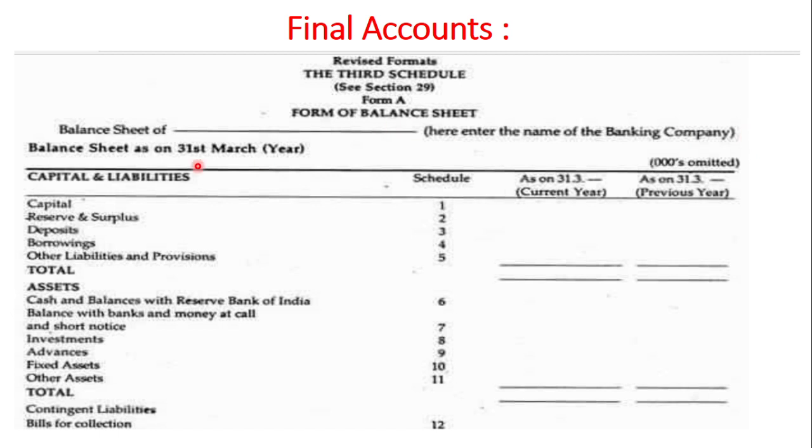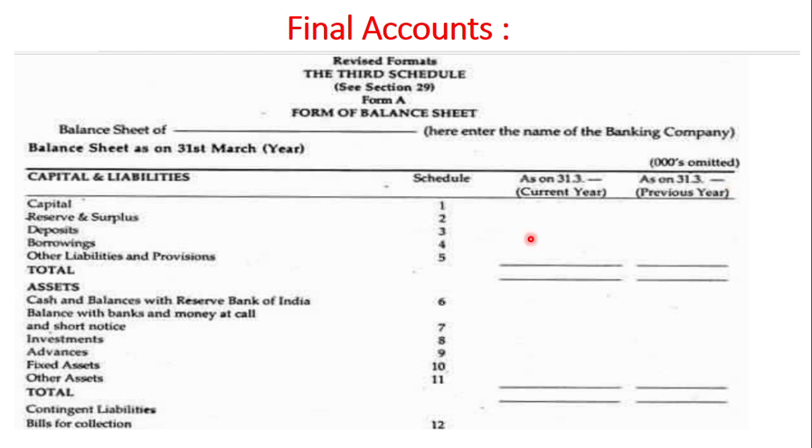Banking company name should be written. Balance sheet as on 31st March; you should fill it with the year. Then it should be in thousands, 3 zeros are omitted. So here: capital and liabilities, schedule, as on 31st March year, as on 31st March year; this is current year, this is previous year. If 2021 is the current year, then 2020 is the previous year.